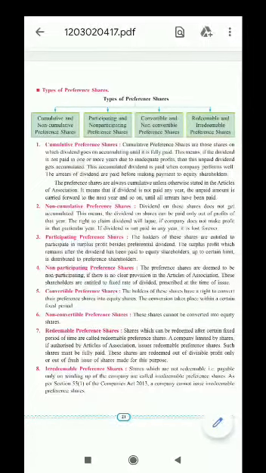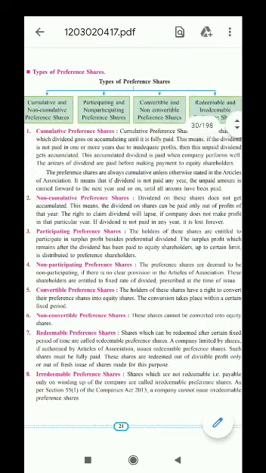Hello students, till now we have studied equity shares, types of equity shares and features of equity shares. After that we have studied preference shares and features of preference shares. And now we are moving towards the third point, that is types of preference shares. Now preference shares are preferably categorized into four types